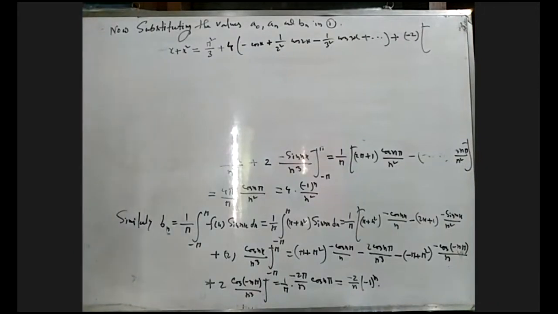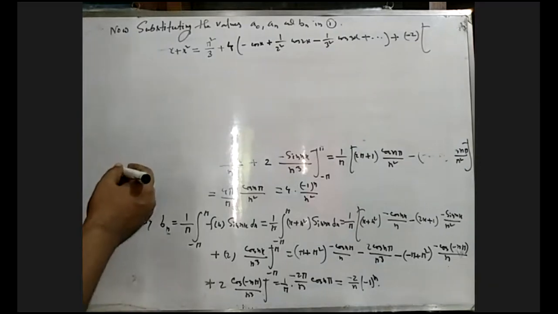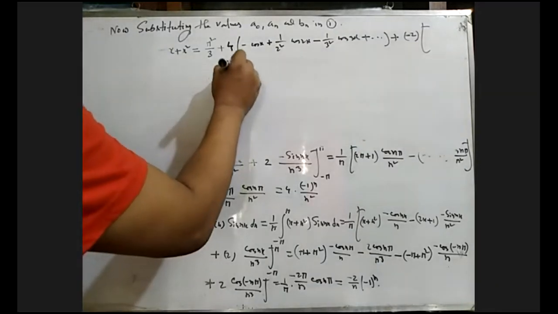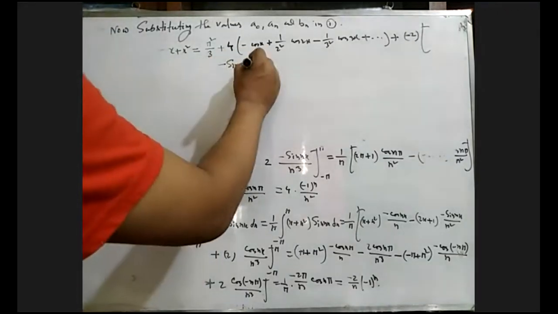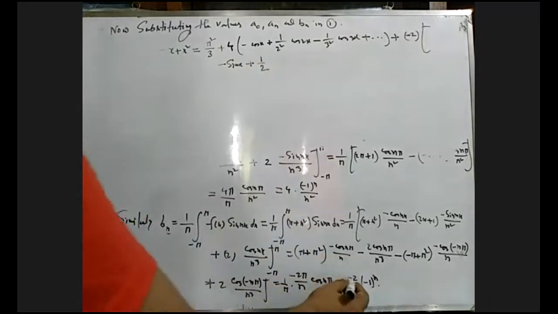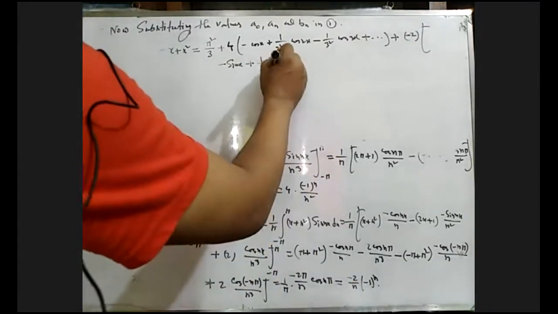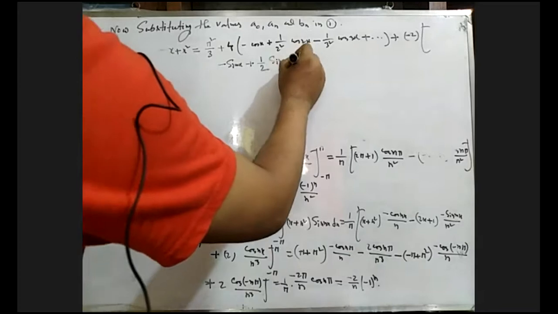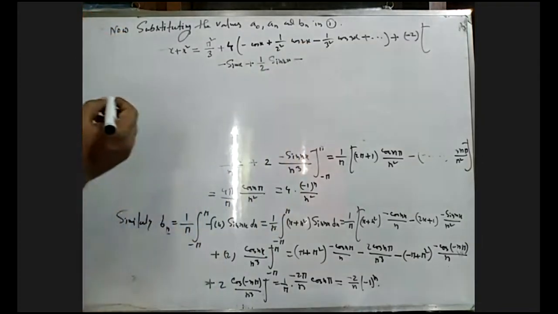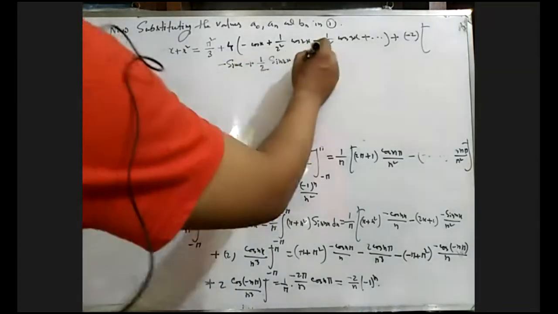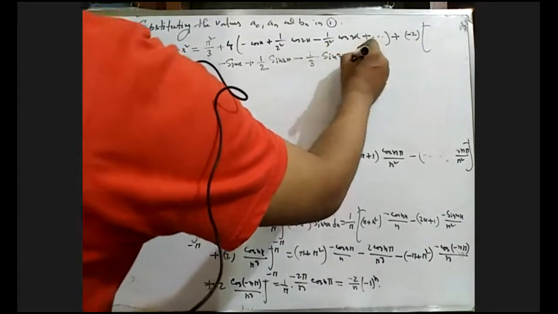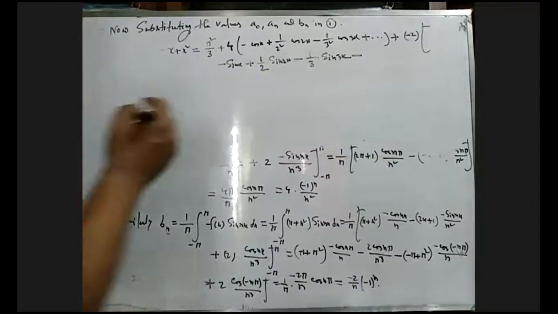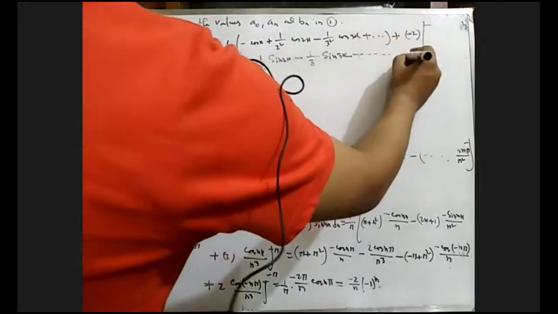For n equals to 1, we get b1 equals to minus 1. So minus sin x, plus 1 by 2 for n equals to 2, sin twice x, minus 1 by 3 sin thrice x plus dot dot. This is equation number 2.